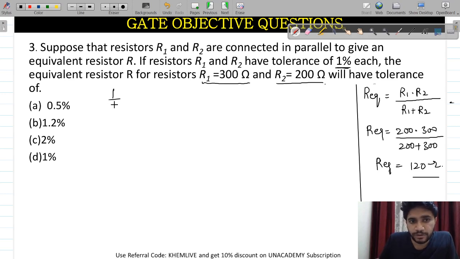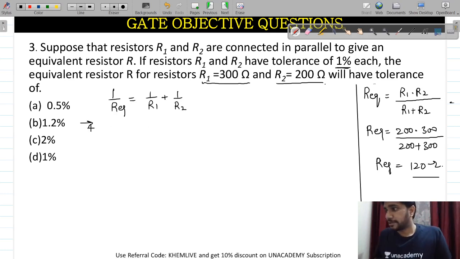So what you know, 1 by R equivalent will be equal to 1 divided by R1 plus 1 divided by R2. Now here apply the partial differentiation on both sides.